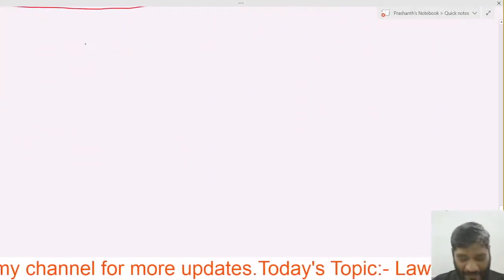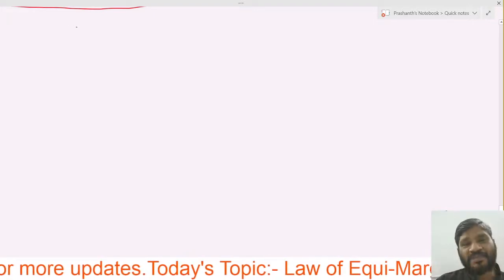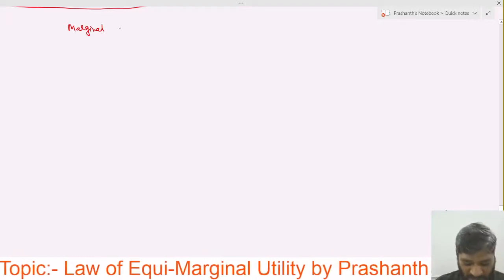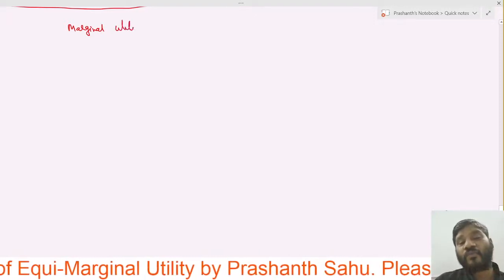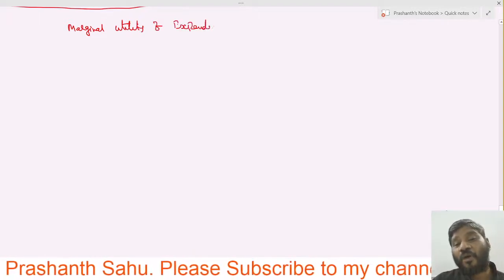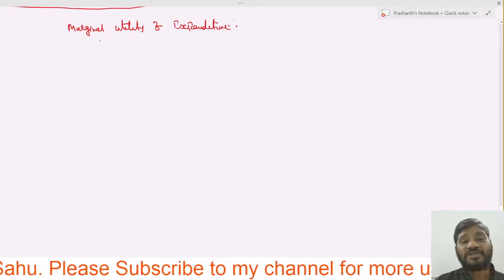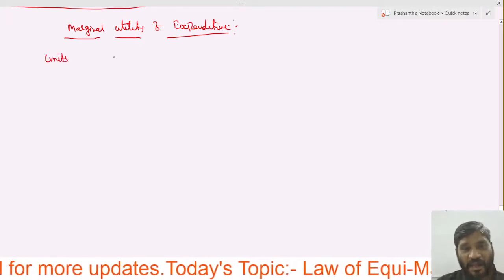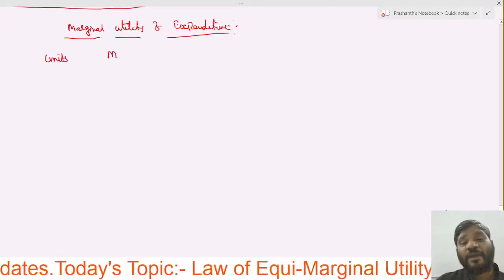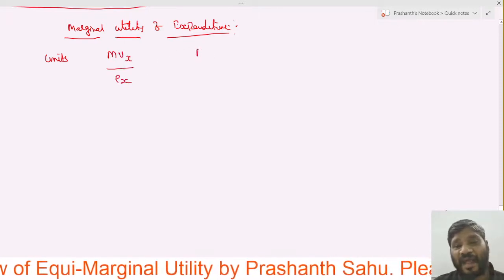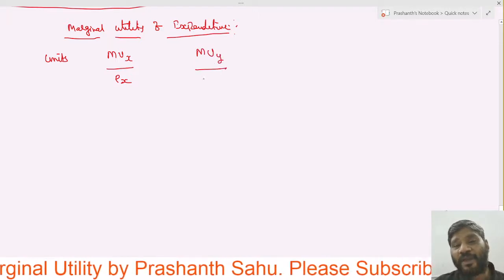I'm taking a new table here, and the new table is called marginal utility of expenditure. We have to calculate the marginal utility of expenditure. So here I have taken the units, here MUX by PX, and here MUY by PY.